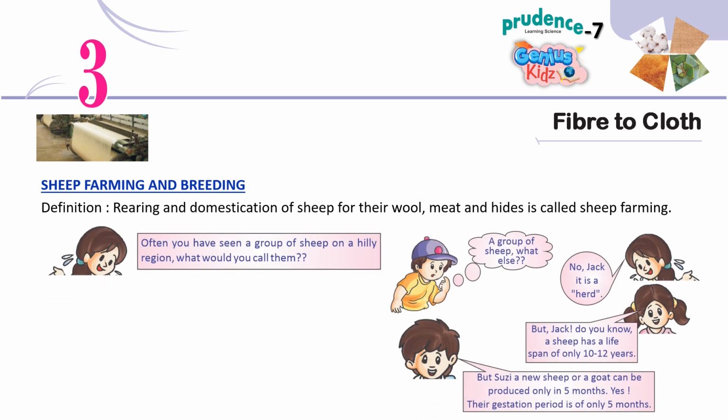Often you have seen a group of sheep on a hilly region. What would you call them? A group of sheep, what else? No, Jack, it is a herd. But Jack, do you know a sheep has a lifespan of only 10 to 12 years? But Susie, a new sheep or a goat can be produced only in 5 months. Yes, their gestation period is of only 5 months.